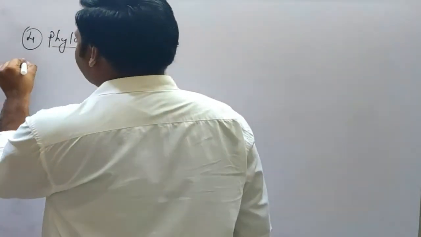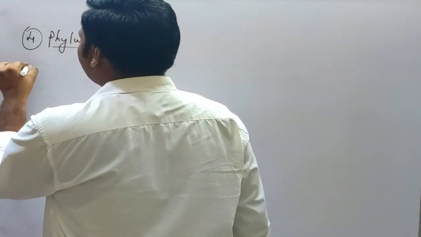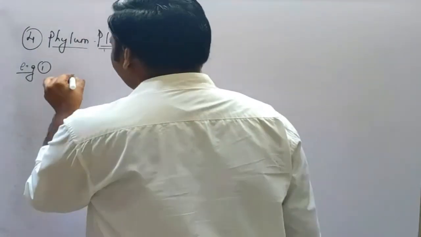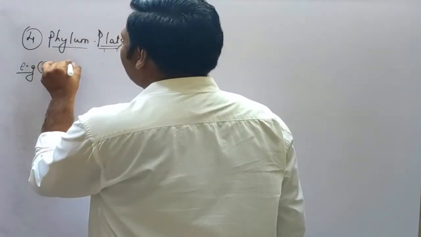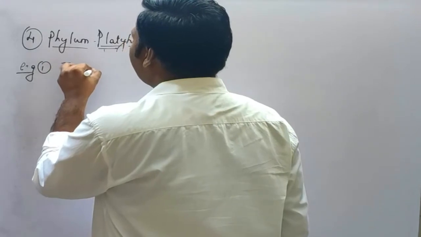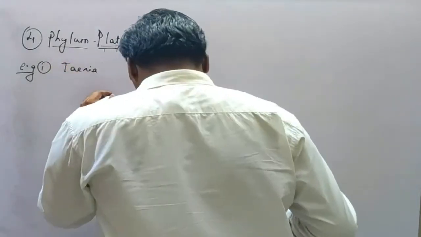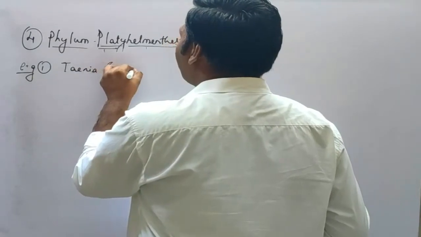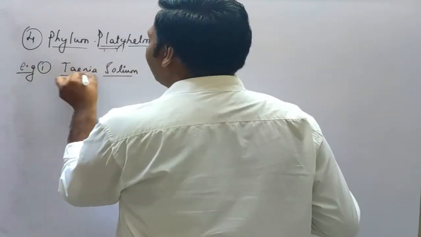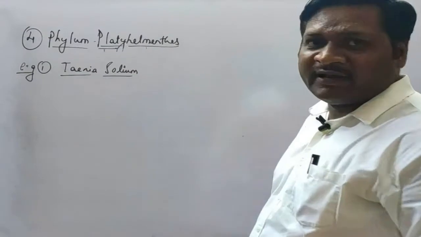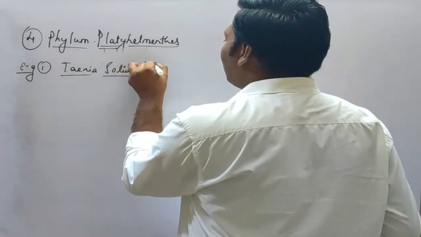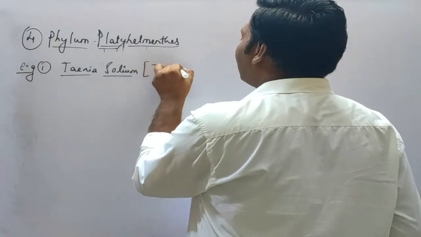So the first example, okay, example number 1, that is Taenia solium. Taenia solium, it is the scientific name of tapeworm.